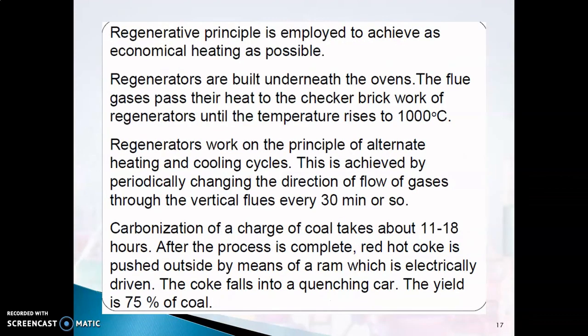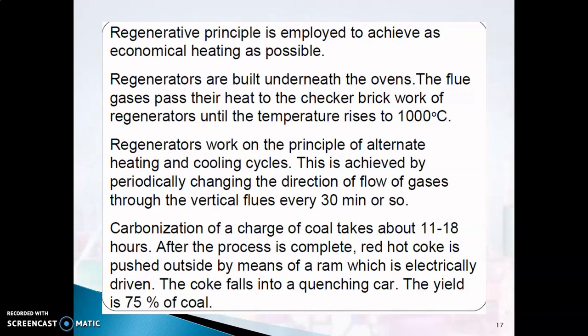Got it? Yeah. So, as I told you, it's the regenerative principle that is used and that is very essential for your economical heating. And regenerators are built underneath the ovens. Okay, and those regenerators work on the principle of alternate heating and cooling cycles. And carbonization of the coal takes place in around 11 to 18 hours, maybe one day, not one day also, 18 hours.